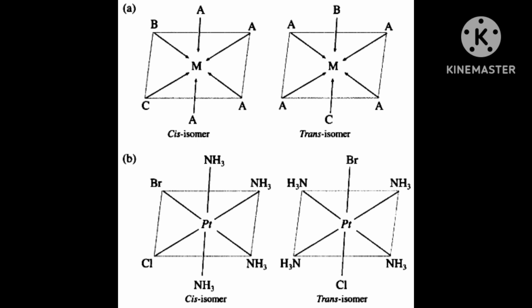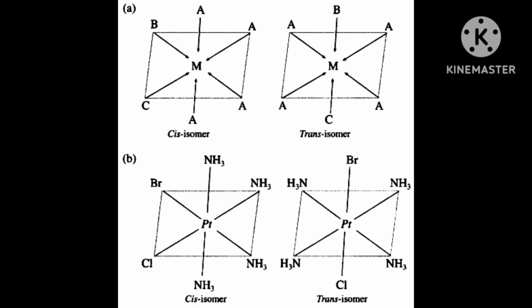Here I will give one example, a platinum complex. Pt is in the middle. It is just like a square, with four corners of a square. Platinum is in the middle and 4 bonds are there.